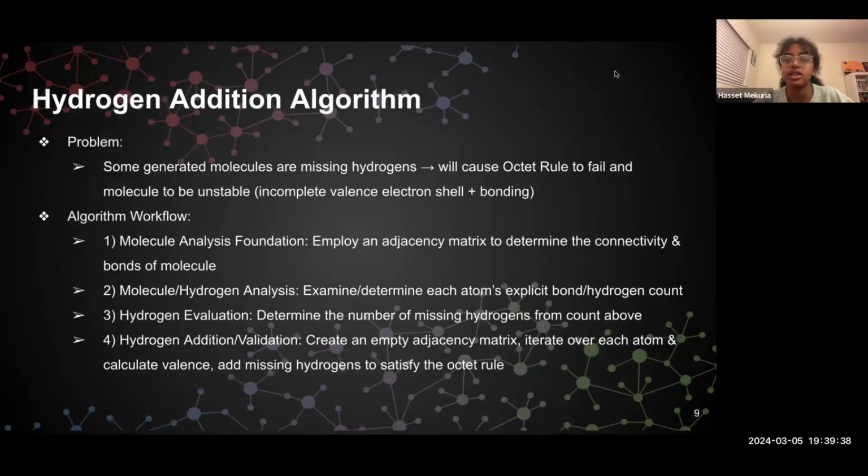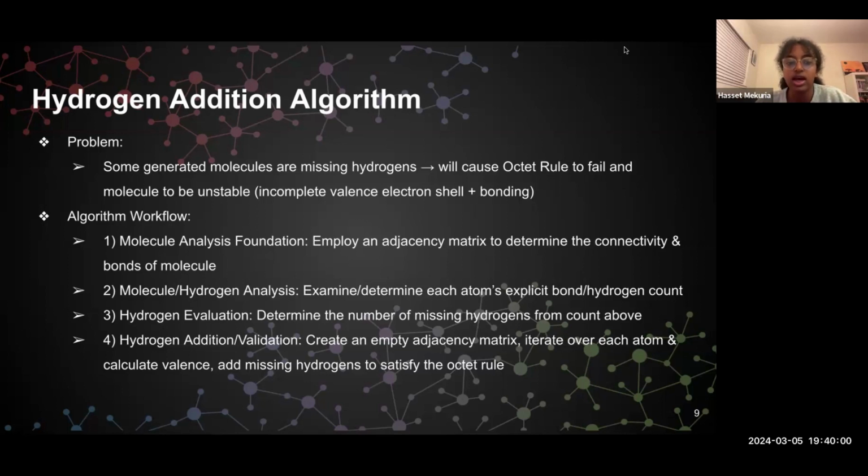Our next post-processing algorithm is our hydrogen addition algorithm. We've encountered a problem with our generated molecules, which is that some of them are missing hydrogen atoms. And this is fatal, as this means the generated molecules will fail to satisfy the before-mentioned Octet Rule, essentially meaning that the atoms in the molecule will not have 8 valence electrons to fill their outermost shells, leaving the molecule less stable overall.